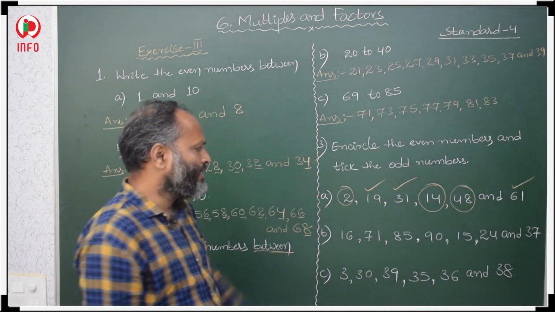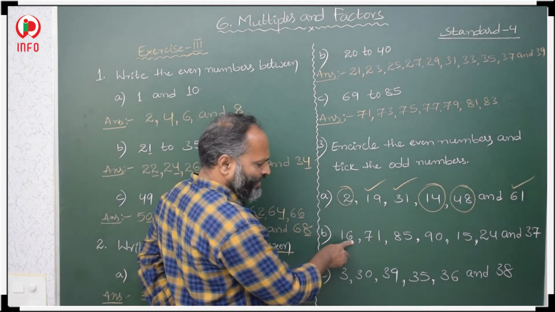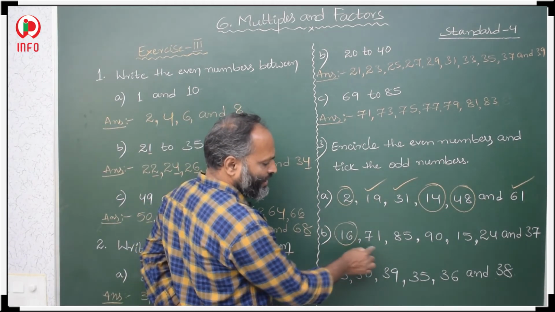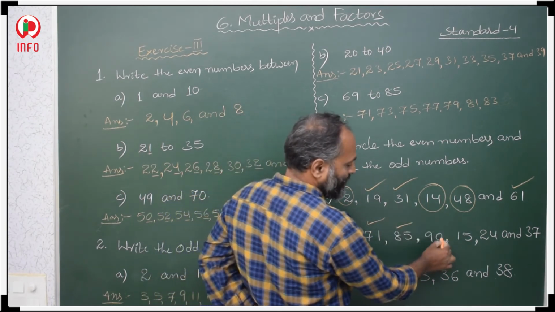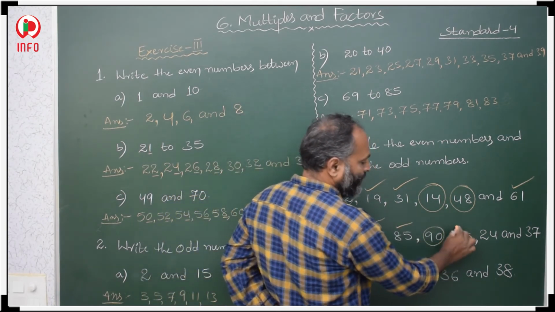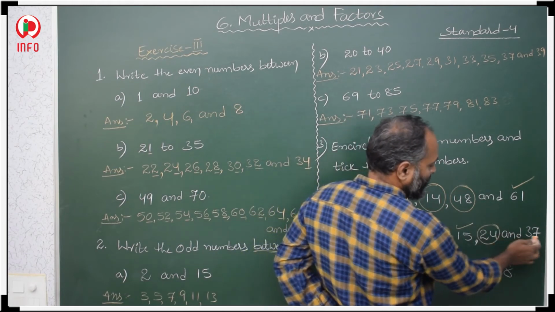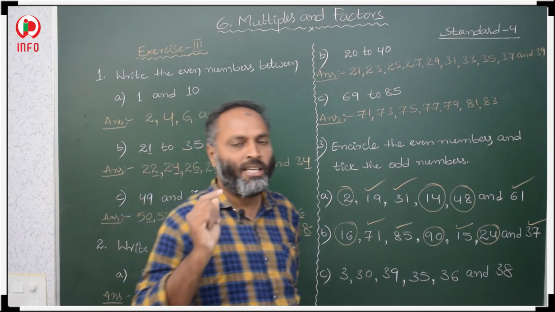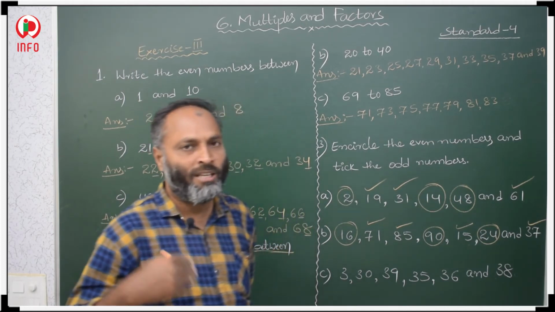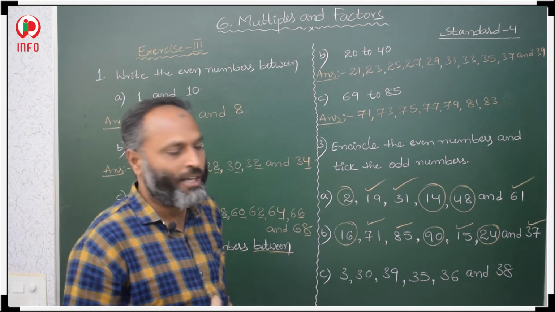Next, in the second question, 16: 6 is in the units place, an even number, so circle it. 1 here, so odd number. 5 here, odd number. 0 here, even number. 5, odd number. 4, even number. 7, odd number. We just have to check what is there in the unit place. On that basis you have to decide even or odd, okay.